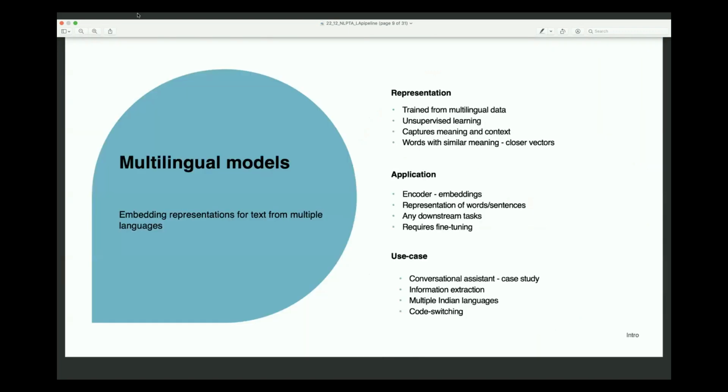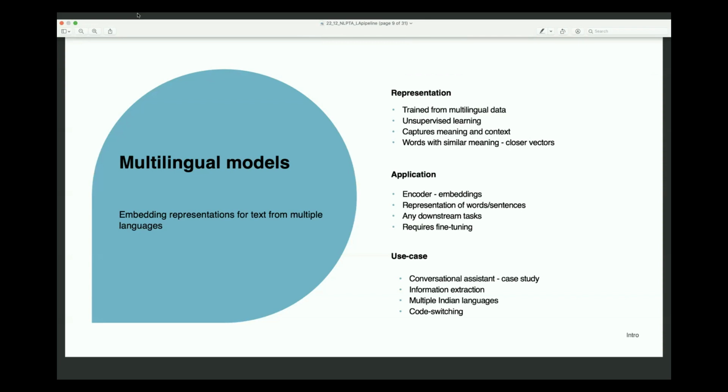Now, just to summarize, massively multilingual models like MBERT provide us with embedding representations for text from multiple languages. How it represents the text, tokens or words of the data is by training on multilingual data using completely unsupervised learning.